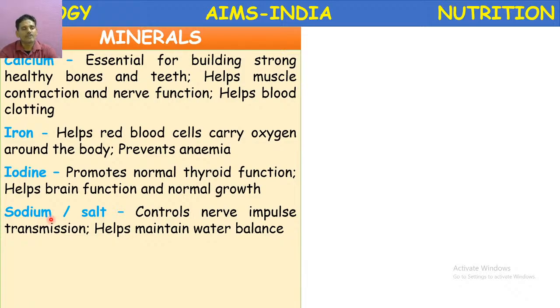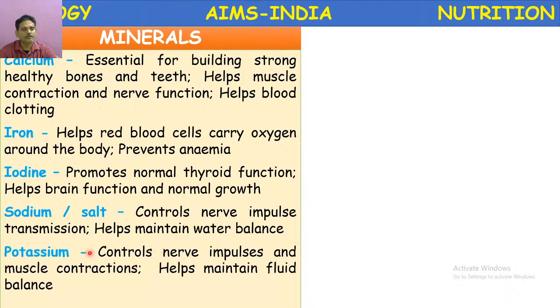Next, sodium or common salt. Sodium controls nerve impulse or nerve transmission, and it helps to maintain water balance or osmotic balance. So sodium we will include in our diet every day, no problem. Next, potassium. Potassium is another important mineral. It controls nerve impulses and muscle contractions and helps to maintain fluid balance, means osmotic balance. Okay.